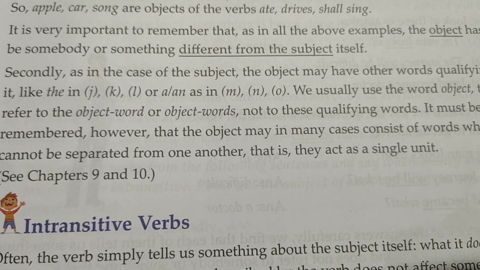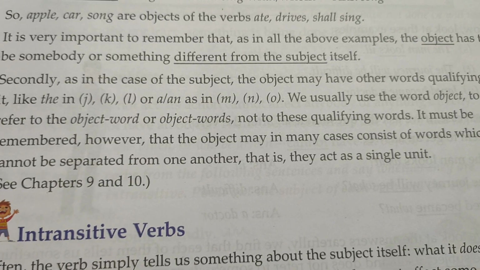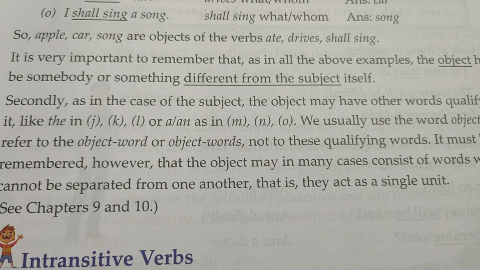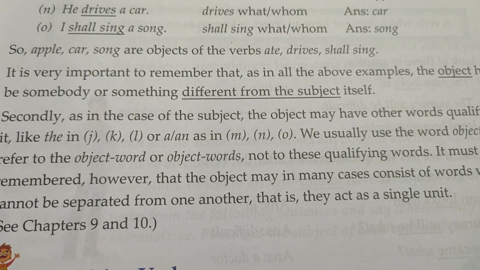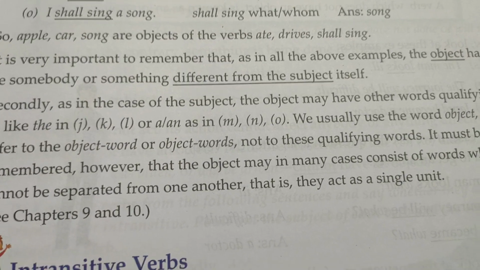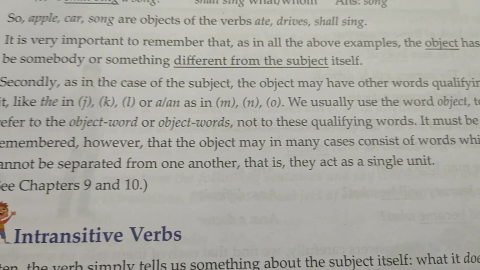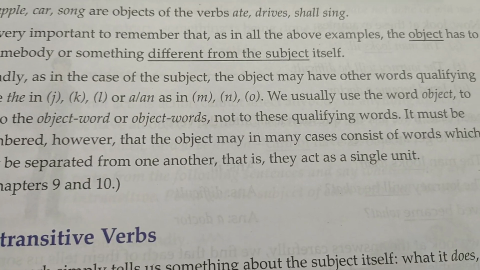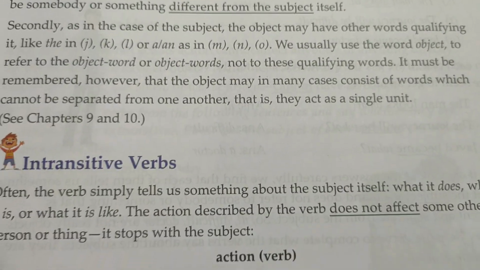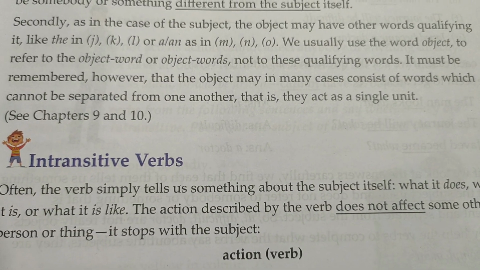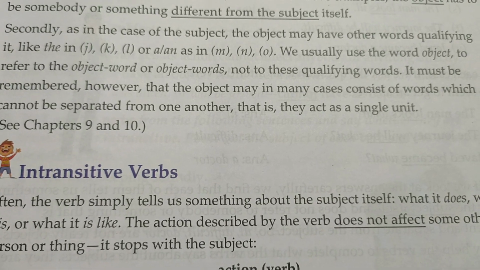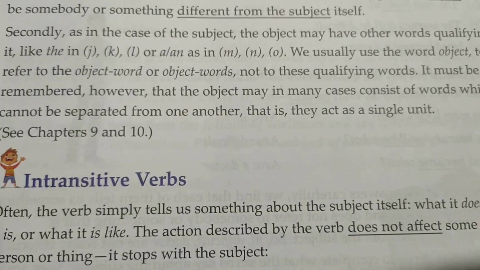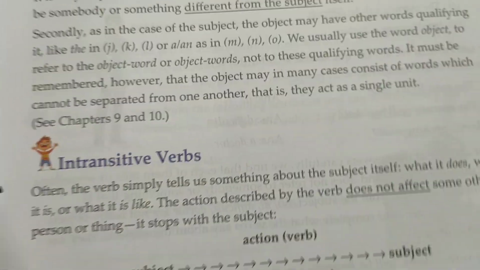Secondly, as in the case of the subject, the object may have other words qualifying it, like J, K and L, or A and, as in am, M and O. We usually use the word object to refer to the object word or object words, not to these qualifying words. It must be remembered, however, that the object may in many cases consist of words which cannot be separate from one another. That is, they act as a single unit. See chapter 9 and 10. When you go there, I will teach you more.